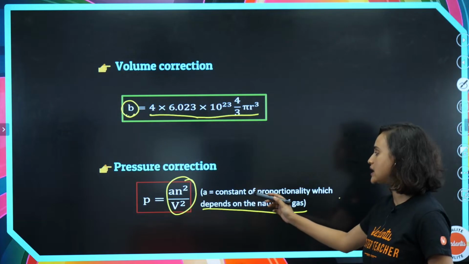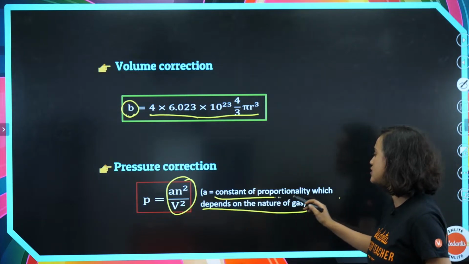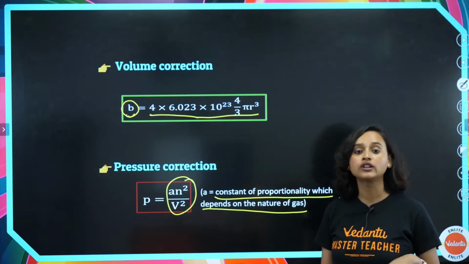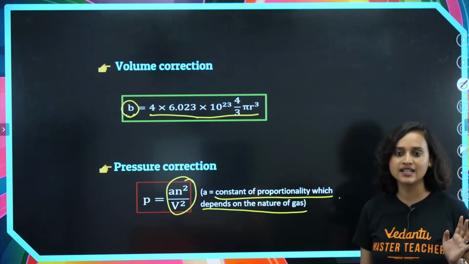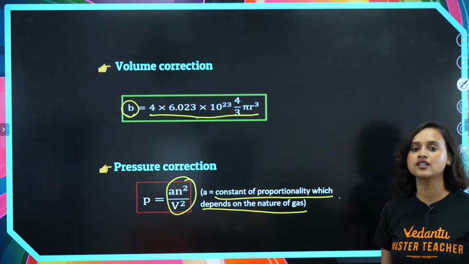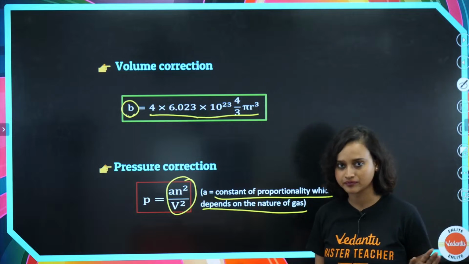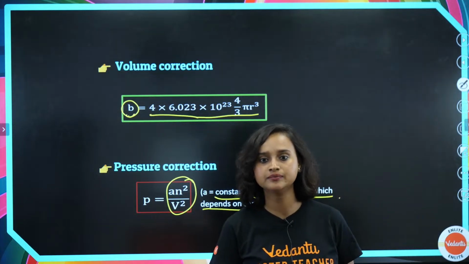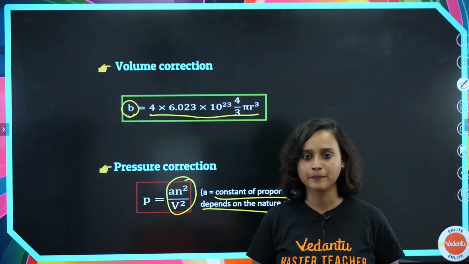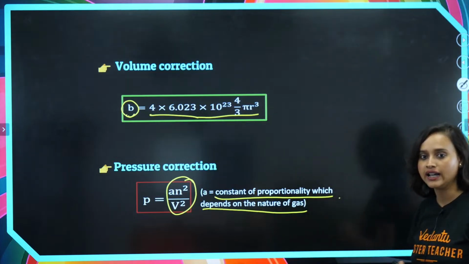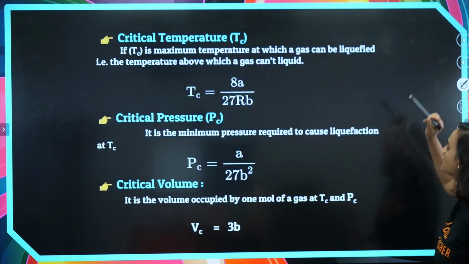However, in case of pressure correction, a is the constant of proportionality, which will depend on the nature of the gas. Is this understood, guys? Till here, is it all clear? Yes? Awesome. I can see that Akash is dabbing also. Very good. Thank you so much.